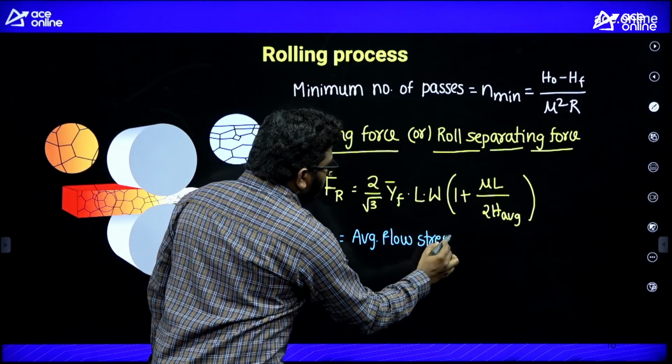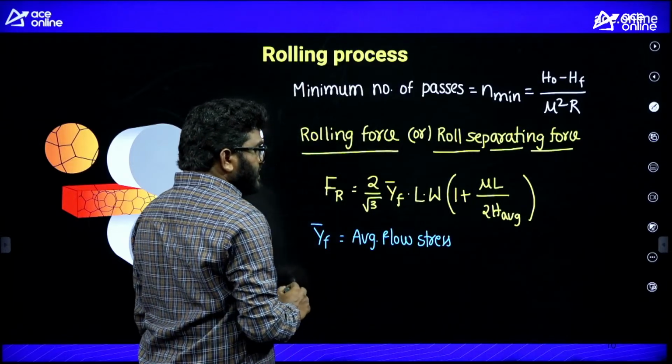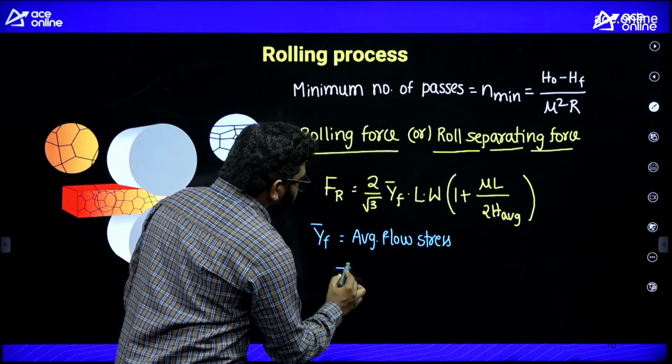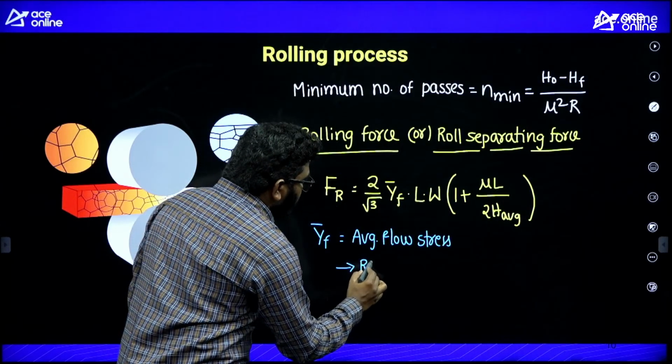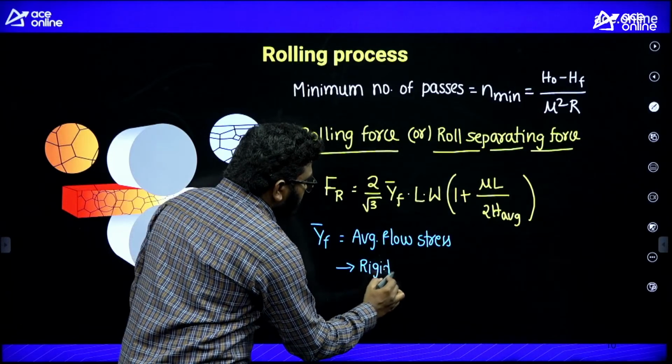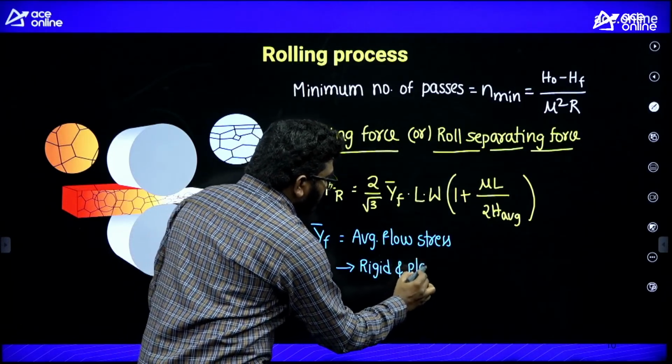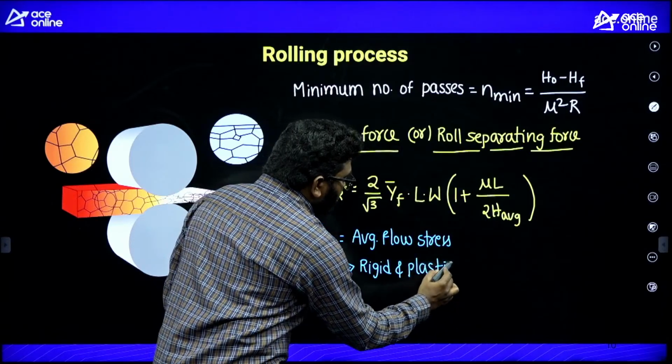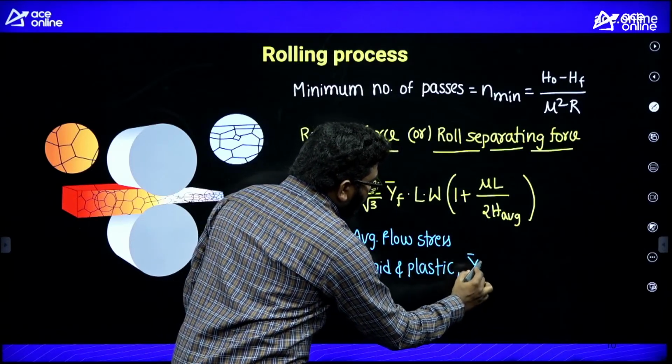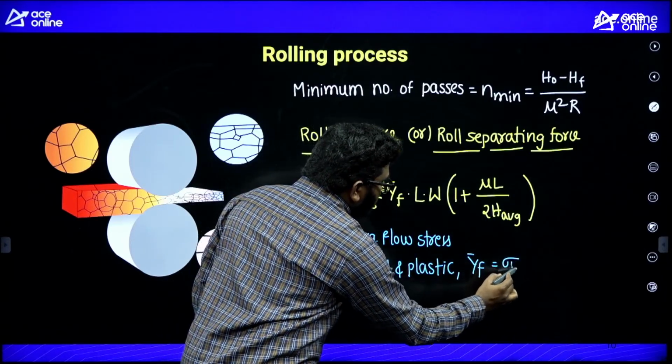In case the material is rigid and plastic, y bar F is nothing but the yield strength of the material.